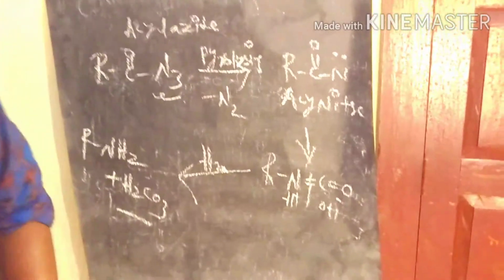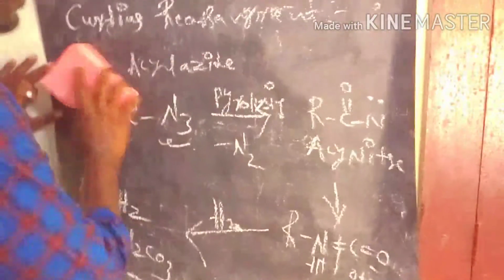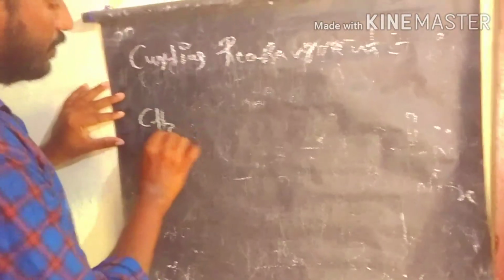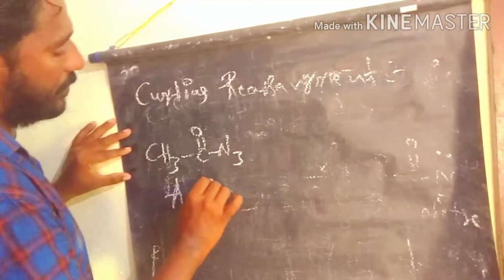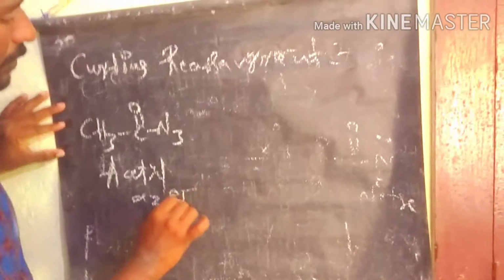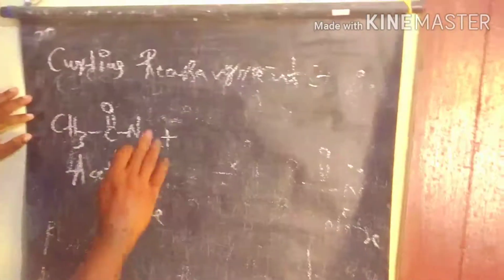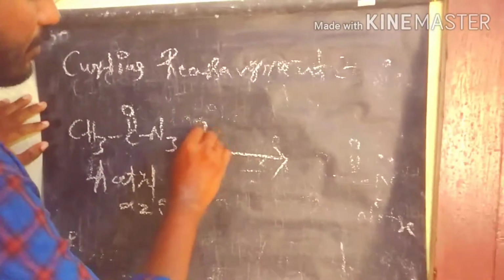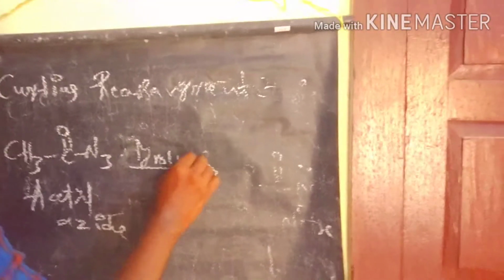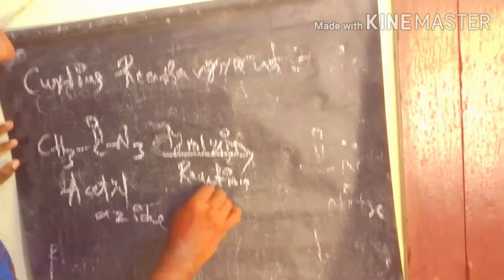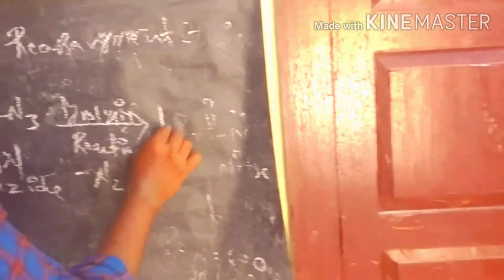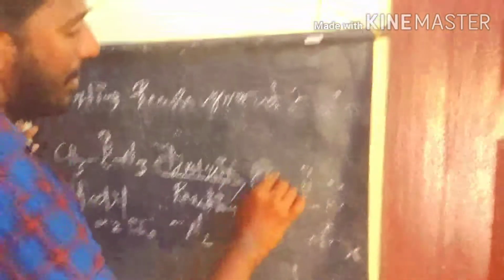Let's discuss a simple example of the Curtius rearrangement. We start with acetyl azide. This is the acetyl azide, which undergoes a pyrolysis reaction. What is happening? We lose nitrogen gas to produce the acetyl nitrene.